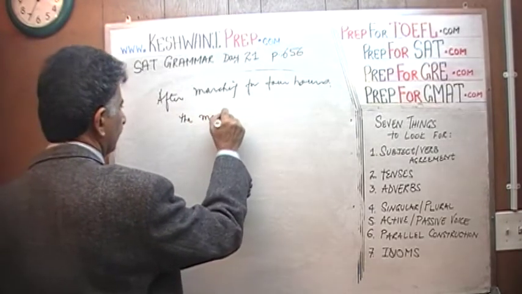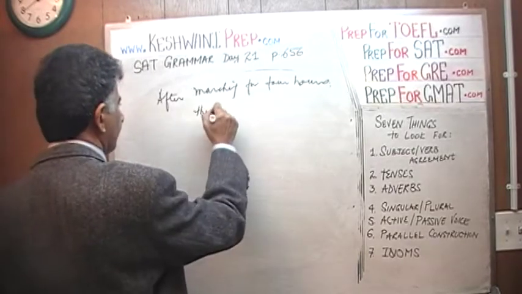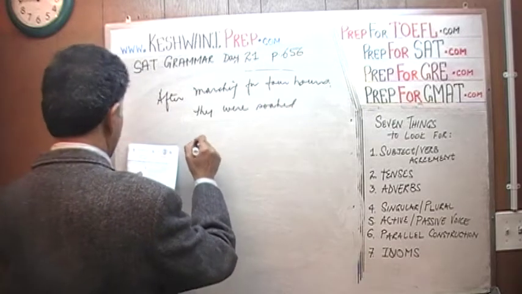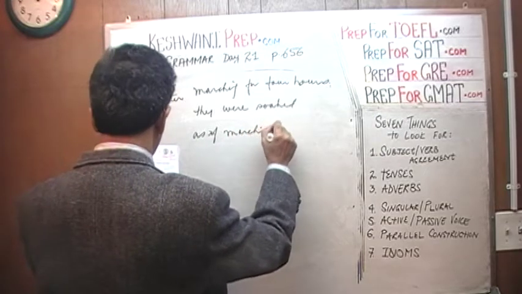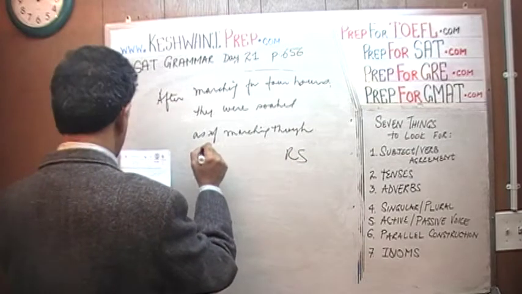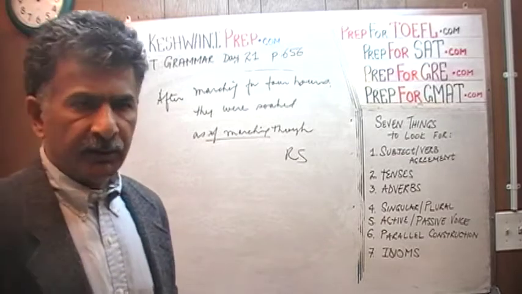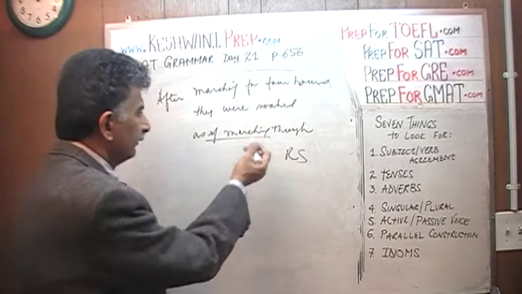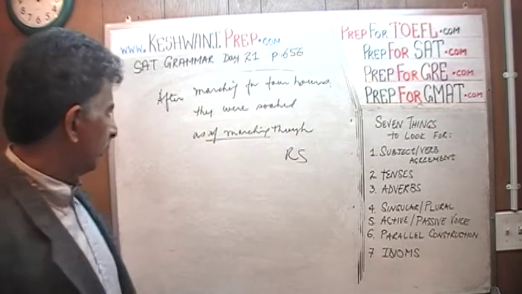The members, or better yet, they were soaked. Forget about the members of the band. They were soaked as if marching through rainstorm. So the sentence, as far as we are concerned, reads, after marching for 4 hours, they were soaked as if they were marching through rainstorm. You have to work on it.